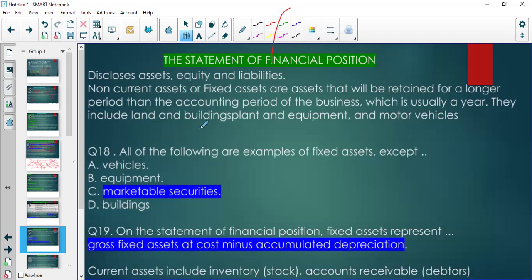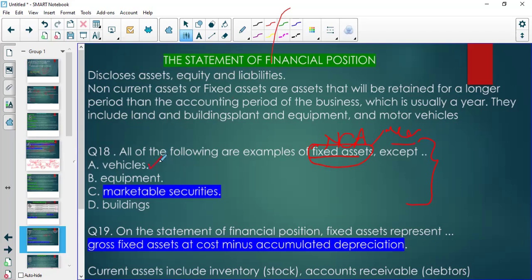Right. In this question, students were required to determine which of these is not a fixed asset. A fixed asset is also a non-current asset. All right. Fixed asset is a slightly older term that was used previously, so you needed to identify which of these are non-current assets.